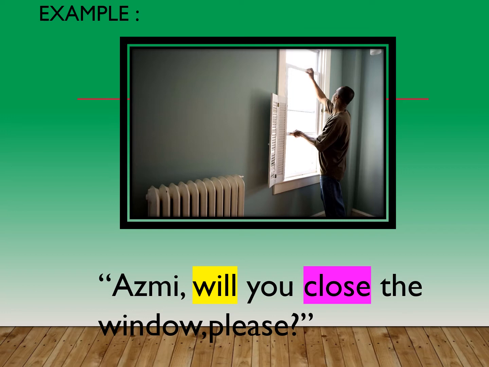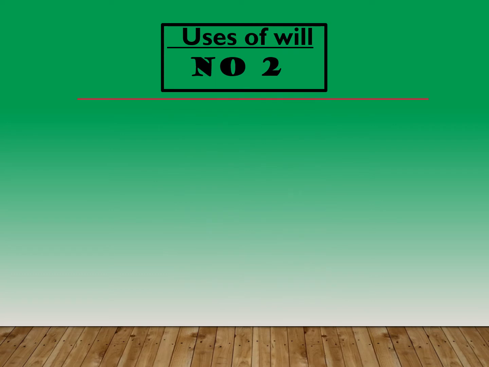In this sentence, you ask Azmi to close the window for you. Uses of will number 2.